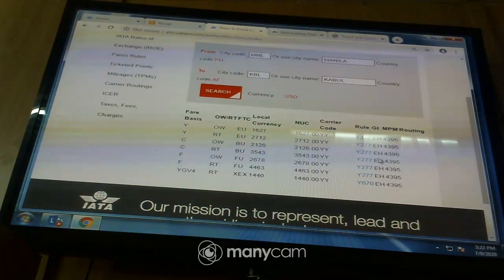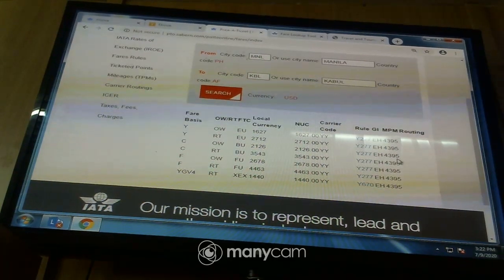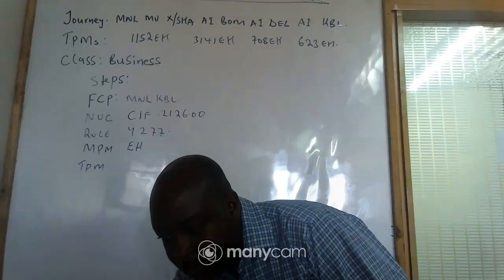So you find that our MPM is what? 43.95. So let us write that, 43.95. So our MPM is Eastern Hemisphere, which is 43.95, yeah? So those are the maximum permitted mileages, meaning those are the mileages the client should cover. Those are the actual, let me say the actual what mileages, because TPMs are the accumulated, yeah?